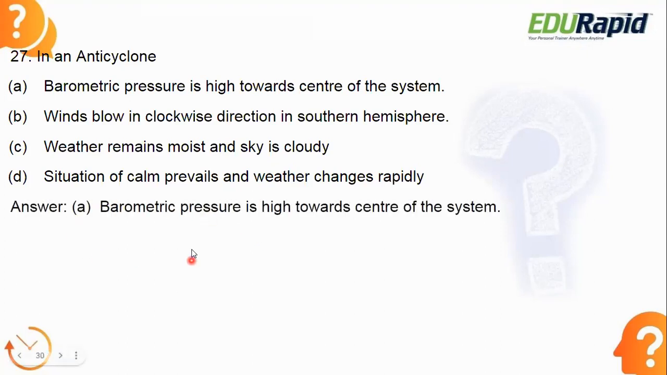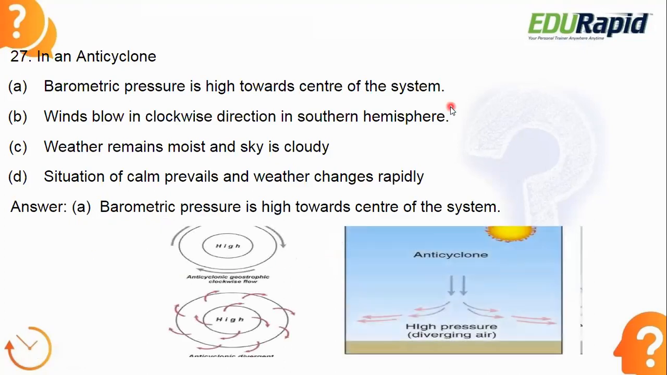Let's see the answer. Answer is option A. Barometric pressure is high towards the center of the system. By using common sense, you can easily answer. What we studied in cyclone? Low pressure will be there at the center and it will create an eye. Just now we have studied that, right? What is cyclone? There will be low pressure. That will create an eye for the cyclone. And high pressure winds will blow above from that eye. So that will create the eye wall. So that is cyclone. Anticyclone means exactly opposite to that.